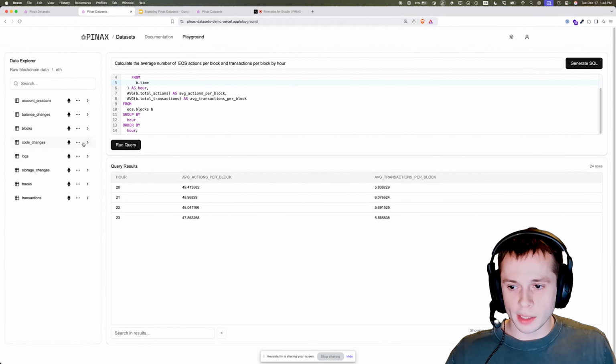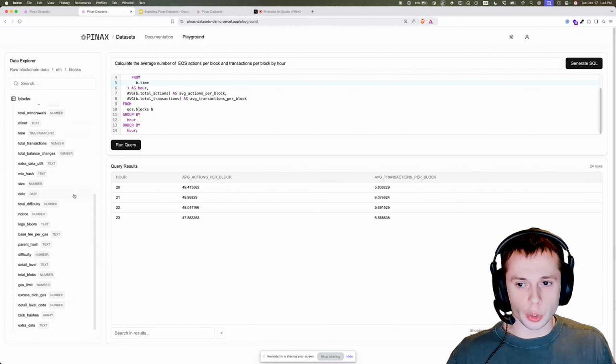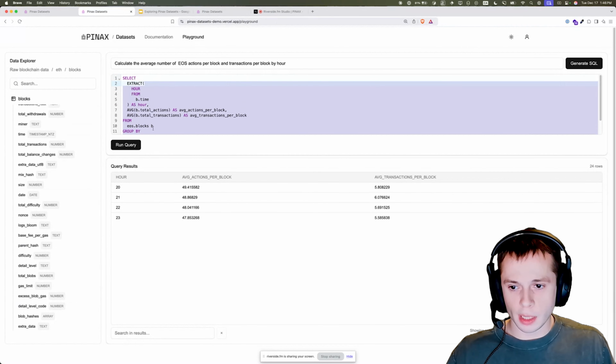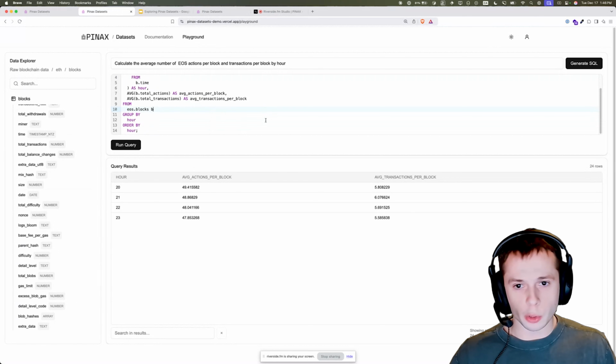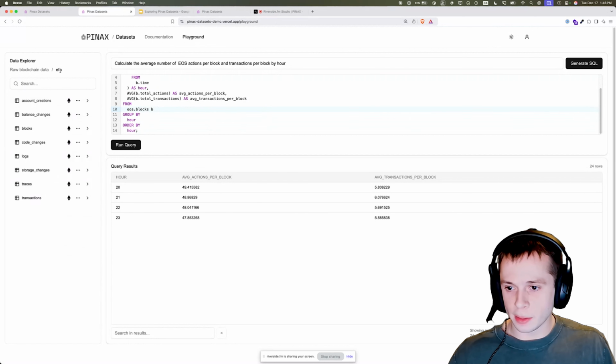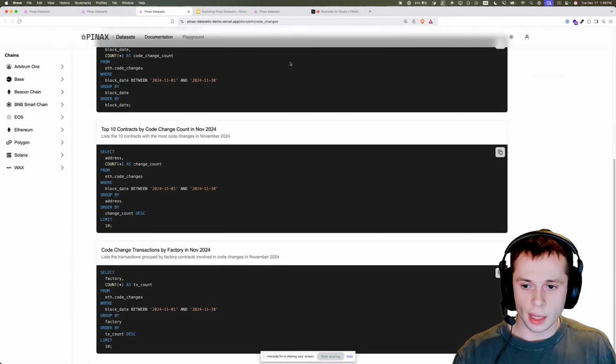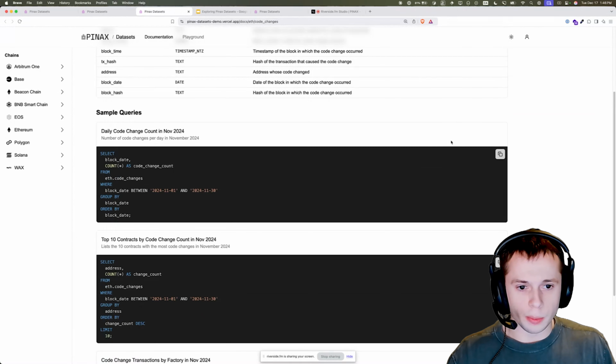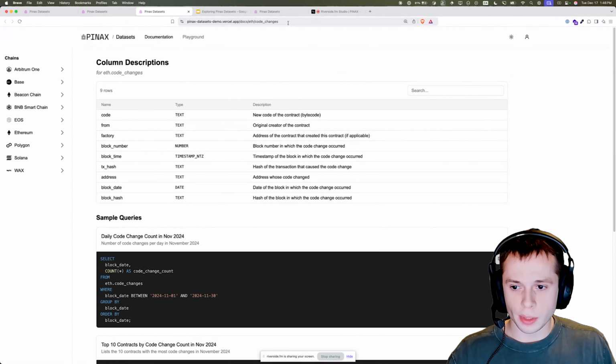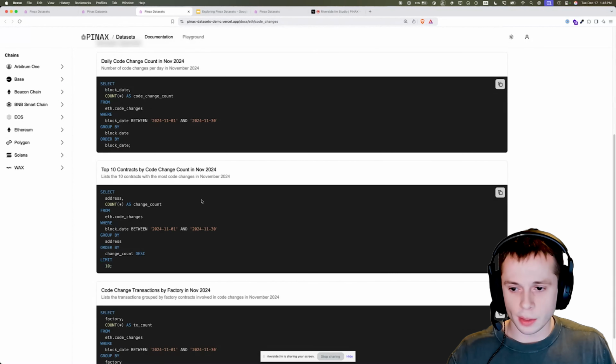We've got this little data explorer that's very useful to quickly browse through the fields available. So if you want to write those queries manually yourself or just want to know how to write that LLM query, we've got you covered. And if you want to go straight to the documentation for a specific table, you can also read the documentation here. And it should bring you to the place where you can see every description and the sample queries